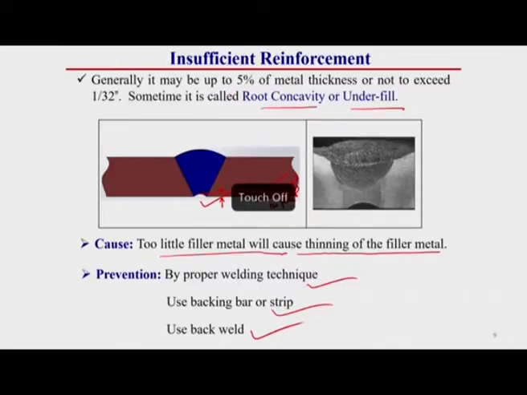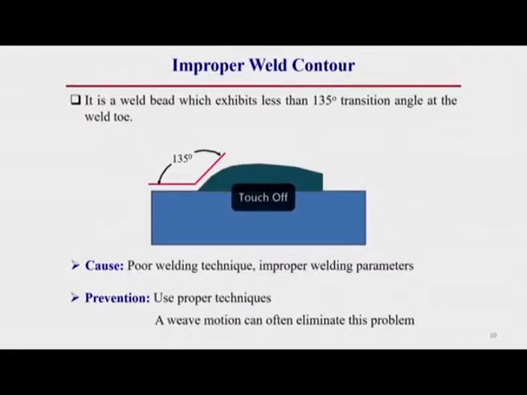Now, the third category of weld bead defect is called improper weld contour. It is a weld bead which exhibits less than 135° transition angle at the weld toe. Transition angle means if we draw a tangent at the toe, this tangent makes an angle with the horizontal plate surface.